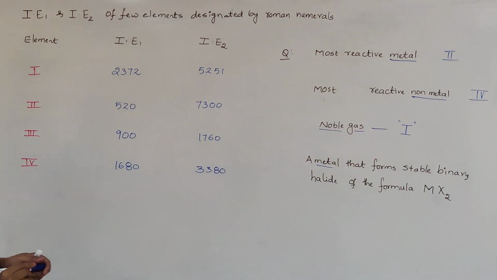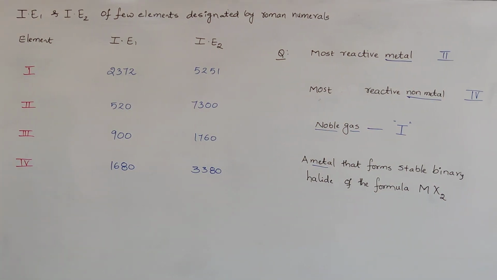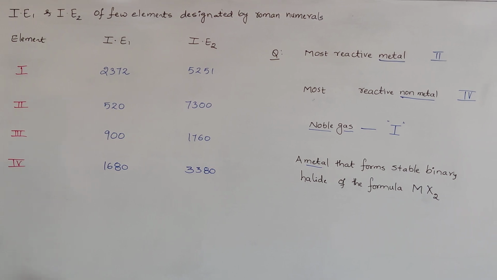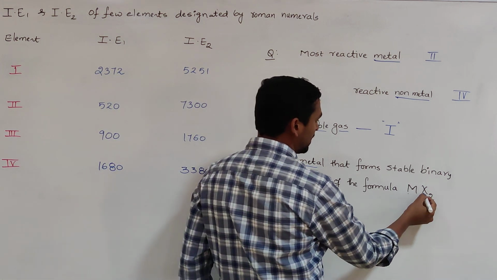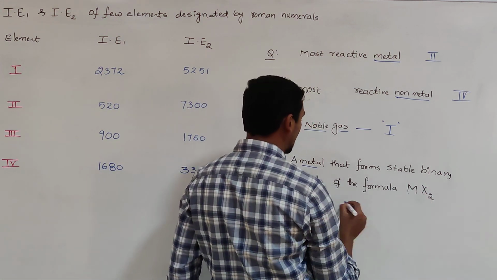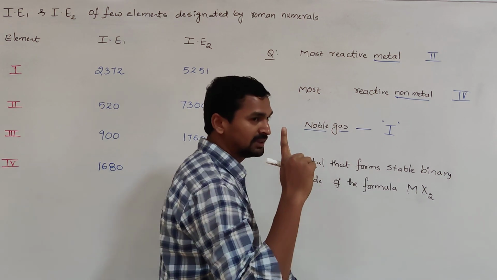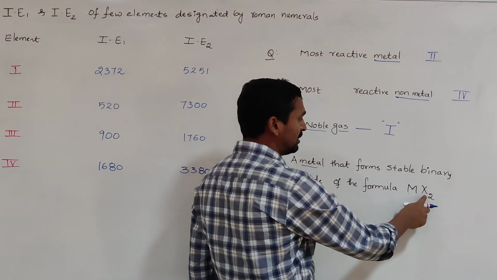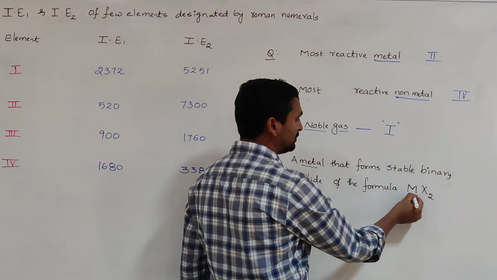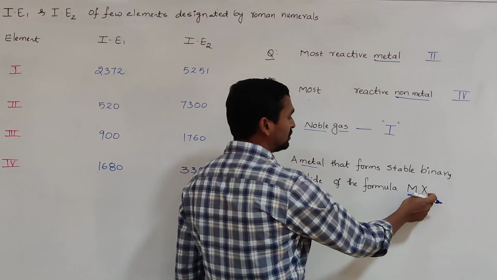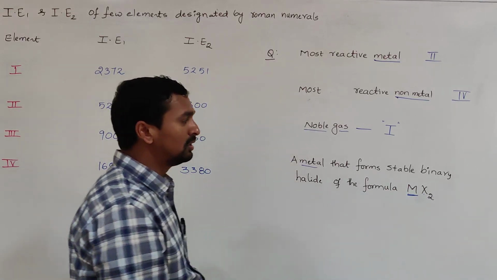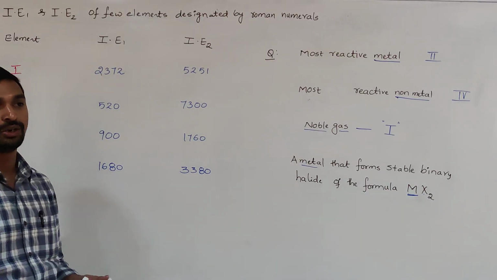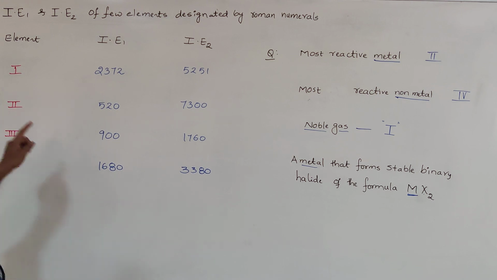And it comes to the last one, a metal that can form a stable binary halide of the formula MX2. To form MX2, the metal should combine with two halogen atoms. Halogen valency is 1, and there are two halogens, so the valency of the metal atom is 2. So to combine with the halogens, the metal is ready to lose 2 electrons. Among the second and third, which is ready to lose 2 electrons?